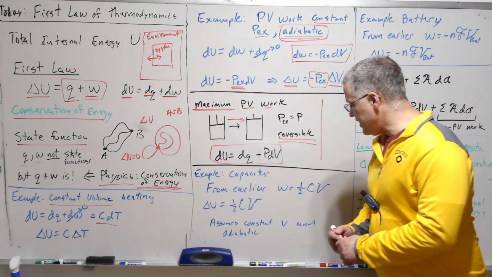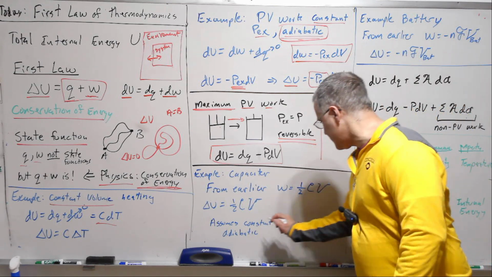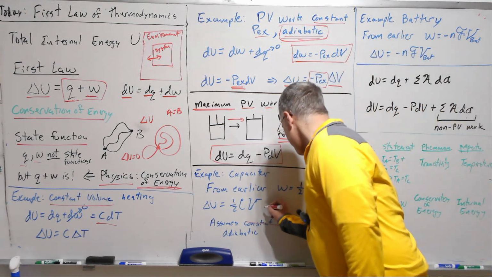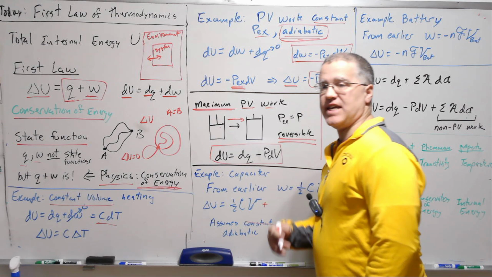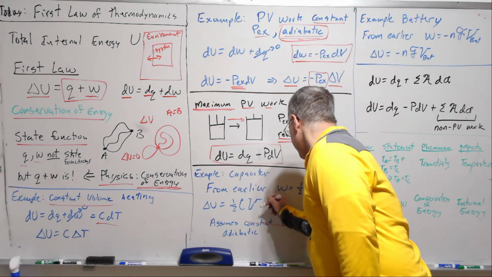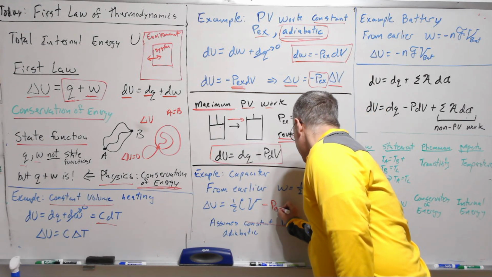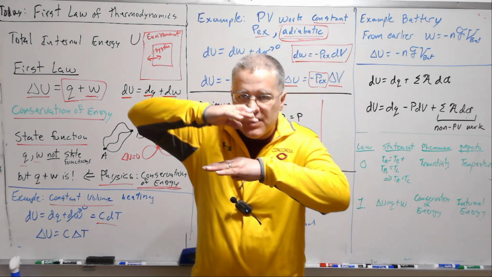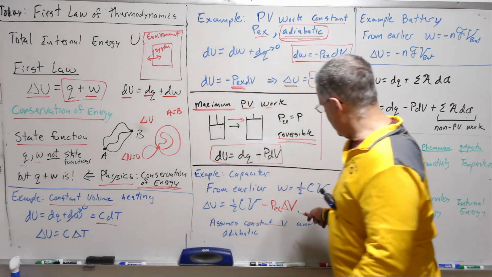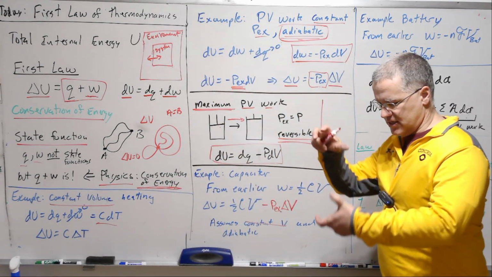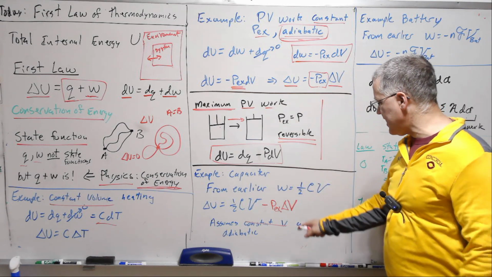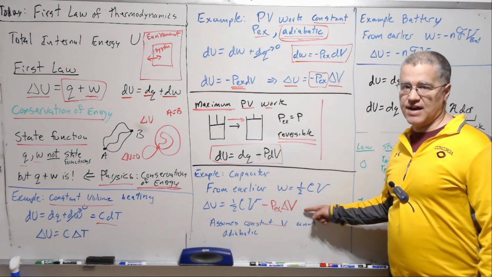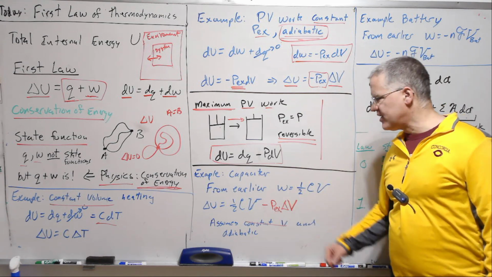Let me just add this here. Let's relax this constraint, and let's just say we have a constant external pressure. So we'll just have the atmospheric pressure. Then we would have minus P external delta V. So let's say those plates did move a little bit. We have a change of the volume that's contained inside that capacitor, and we would have this extra term to account for that volume change. We still stay adiabatic.